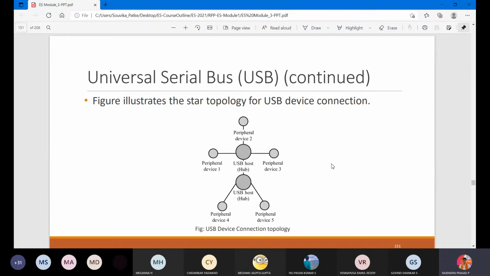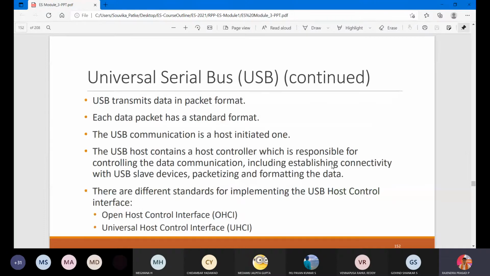So this is the USB part. USB transmits data in packet format. Each data packet has a standard format. The USB communication is host initiated. The USB host contains a host controller which is responsible for controlling the data communication, including establishing connectivity with the USB slave devices, packetization and formatting the data.